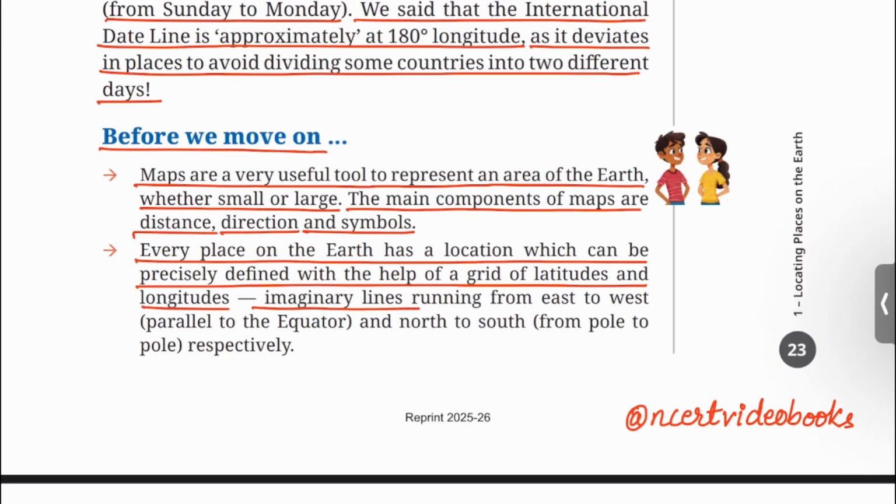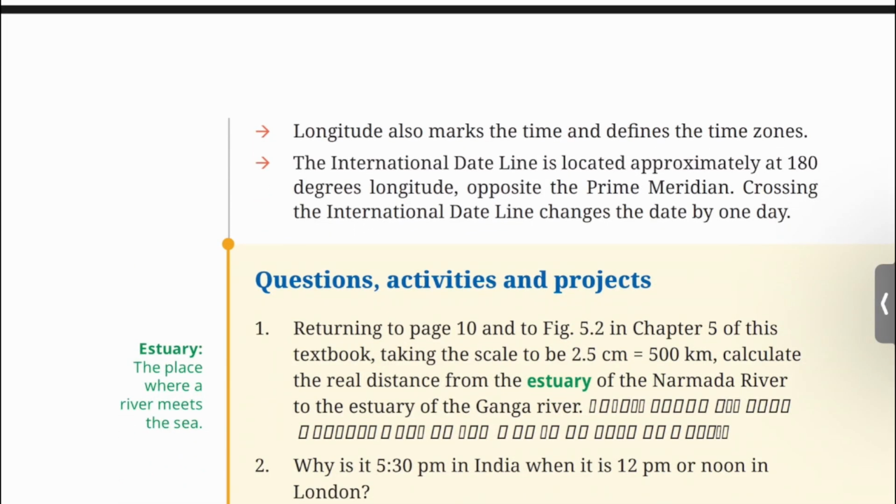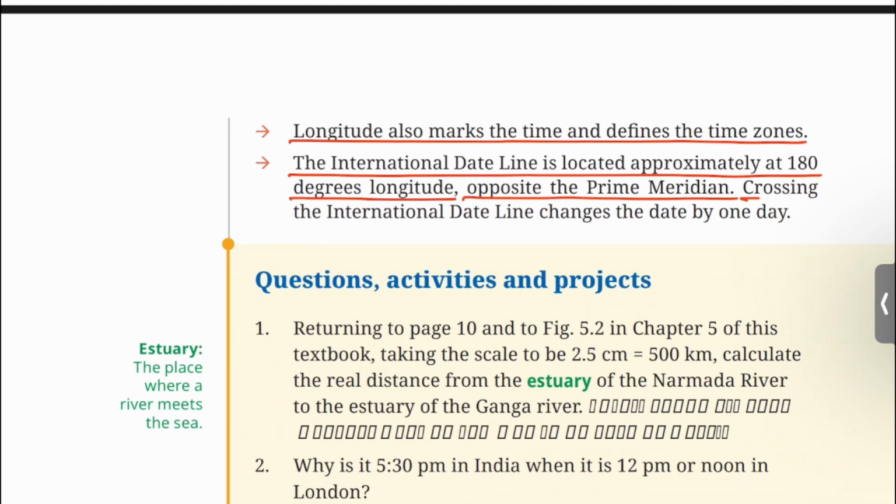That is, imaginary lines running from east to west, parallel to the equator, and north to south, from pole to pole respectively. Longitude also marks the time and defines the time zones. The international dateline is located approximately at 180 degrees longitude, opposite to the prime meridian. Crossing the international dateline changes the date by one day.